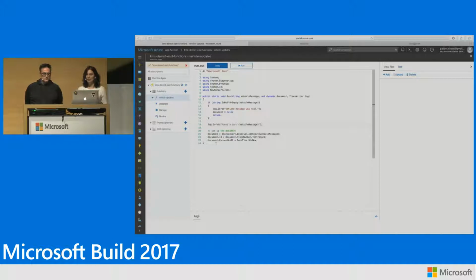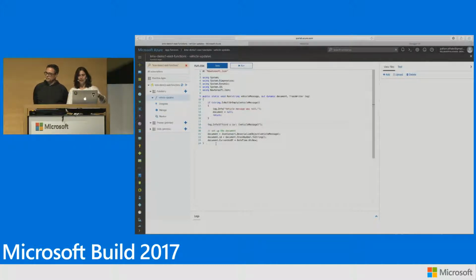So what's happening here behind the scenes is Azure is polling the service bus for a message. Whenever a message appears on the service bus topic that I was listening for, it automatically spins up this compute environment for me to run the function. It hosts this function, kicks off the function with the input as that vehicle message.